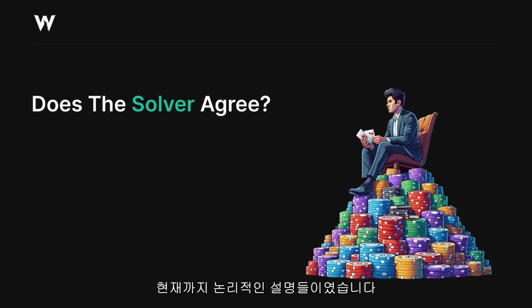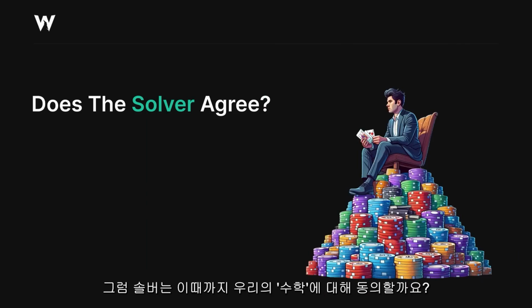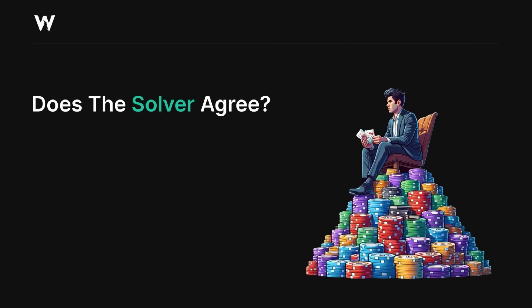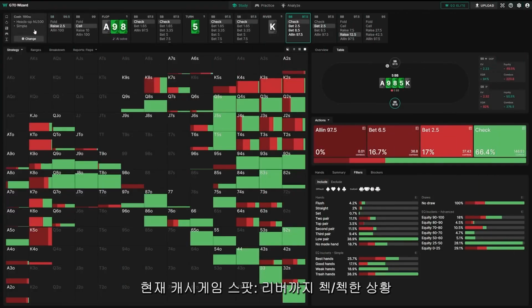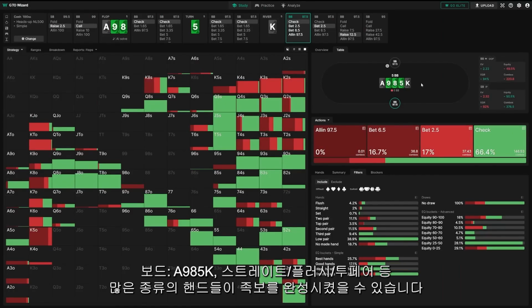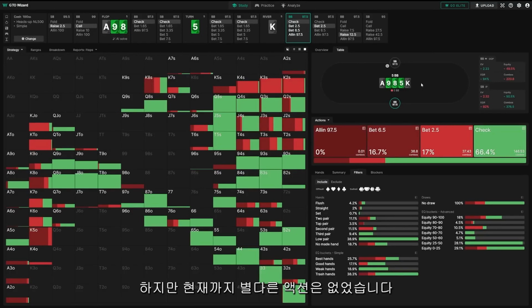Simple as that. Okay, that all sounds good and well, but here's a question. Does the solver agree with our math? Let's take a look. This is a simple cash game spot. It's checked all the way down to the river. Ace, 9, 8, 5, king. So lots of different hands get there, right? There's straights, there's flushes, there's two pairs, all kind of different hands, but not a lot of action so far.